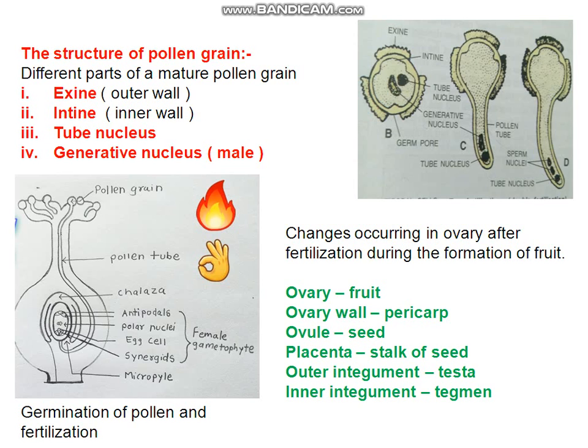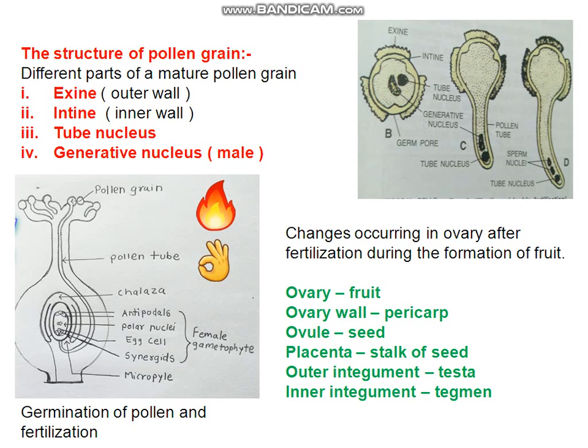Here you know that the pollen grains carry the male gamete. Here the structure of pollen grain is given. You just go through the diagram, B number diagram. See a pollen grain, the parts are given here. Go through the left hand side, different parts of a mature pollen grain. Exine is the outer wall. Now see the diagram. Intine is the inner wall, and a pollen grain has two nuclei.